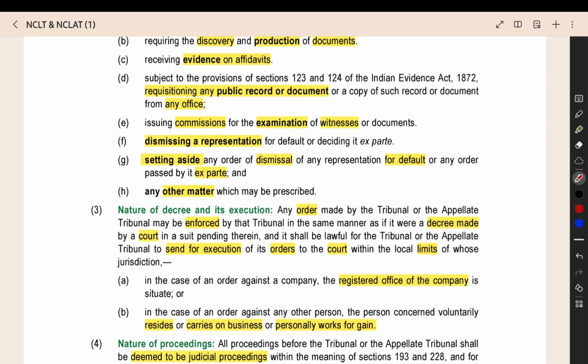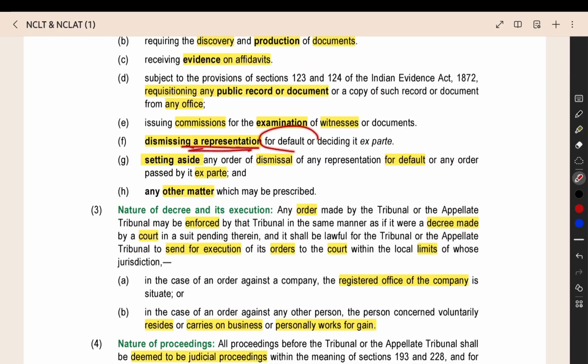Then dismissing a representation for default or deciding it ex parte. So ex parte means when you are asked to appear, but you did not go to the court personally on that hearing date. Then they will pass an ex parte order. Because of your absence, they will pass the order against you. That is called an ex parte order.